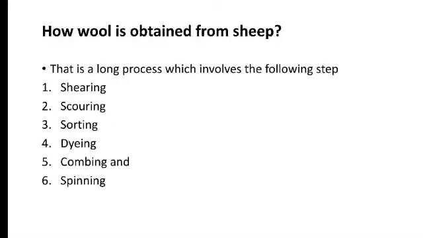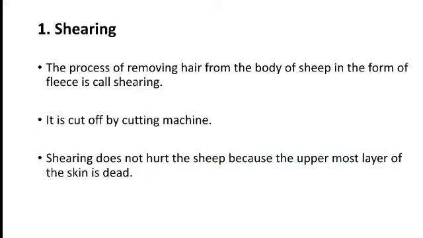Now we will see how wool is obtained from the sheep. There are a total of 6 steps by which we can get wool. The first step is shearing, second sorting, third scouring, fourth dyeing, then combing, and then spinning. After spinning the wool is ready to make cloth. We will see all 6 points one by one. Now the first point is shearing. What do you mean by shearing? The process of removing the upper layer of the sheep.